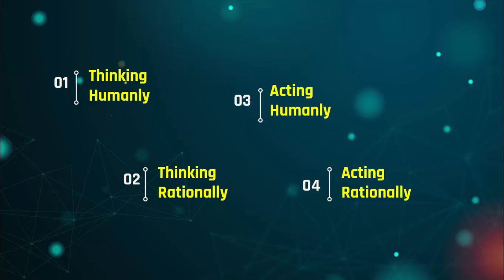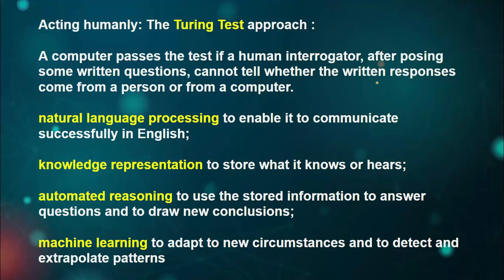We will see each and every point independently, regarding what aspects are related to that particular point. These are the foundations, the basics, and the final foundations regarding AI. Other than this, there are no other foundations available for AI. Based on these four foundations, AI is currently working. So first is acting humanly.